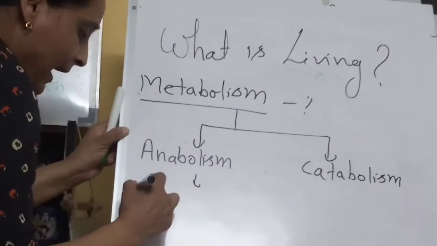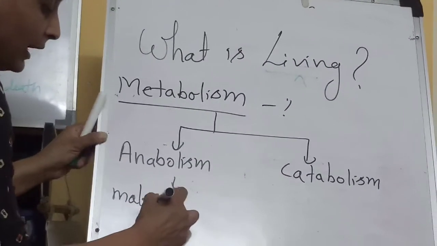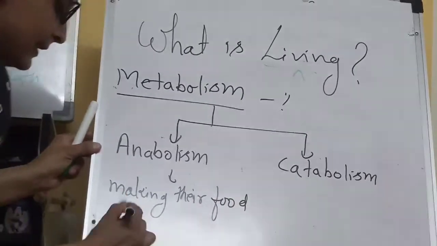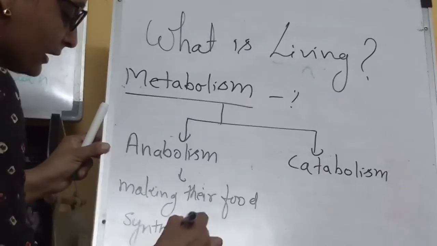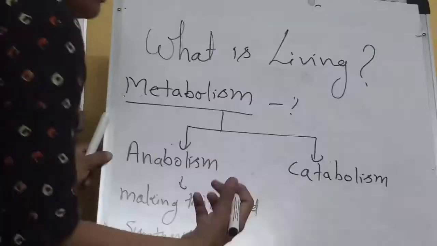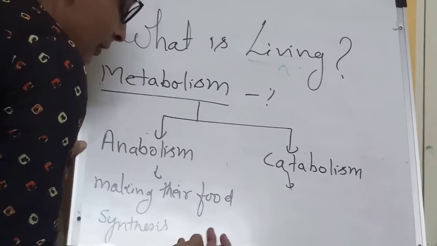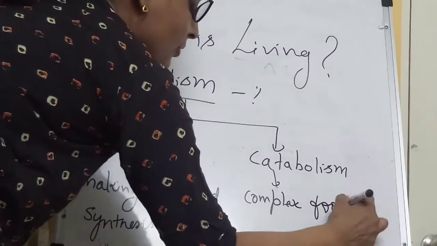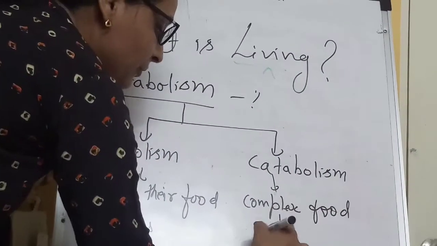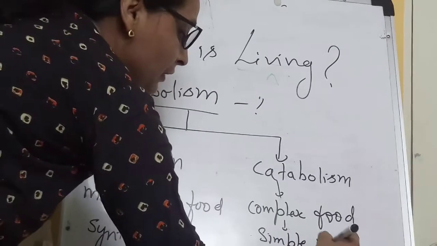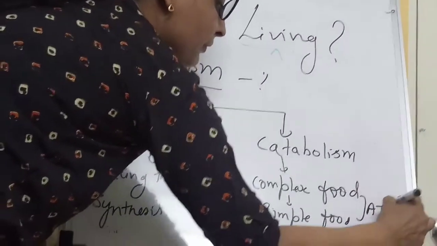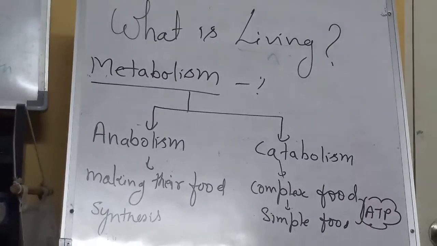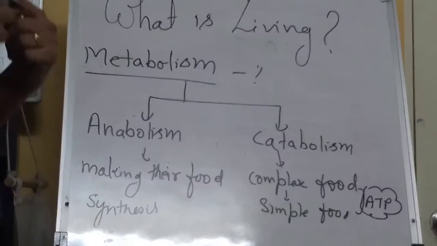Anabolism means they are preparing or making their food, a synthesis process. Now this food is utilized by respiration, so this complex food is consumed and turned into simple food, releasing energy, and this energy is utilized by the cell, by the organism, for its various purposes.